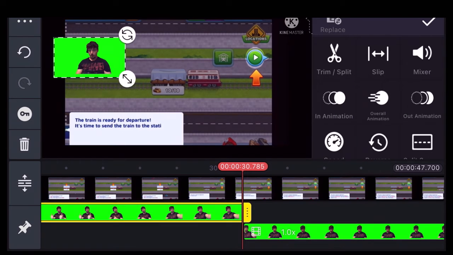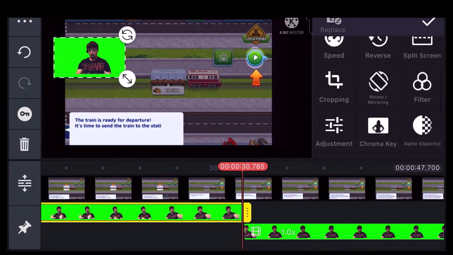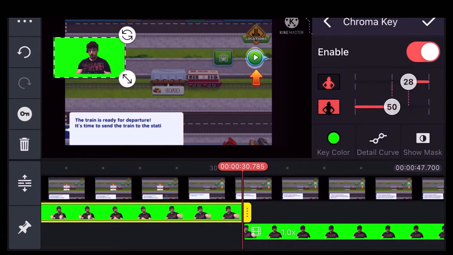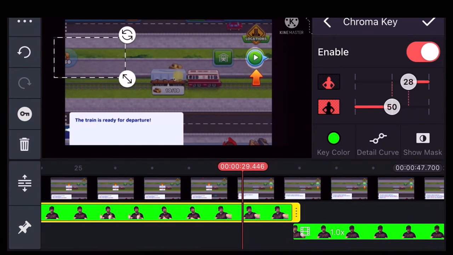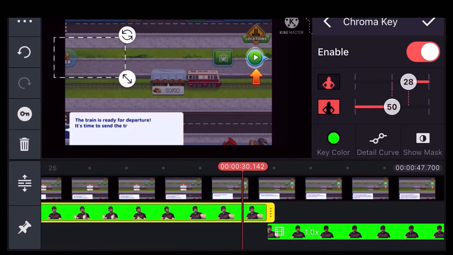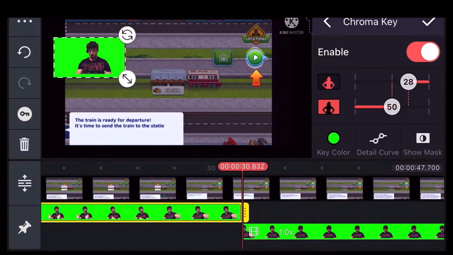Now to get rid of the green screen, we go down to the little lady. It says chroma key, and we turn that on. So here I am talking, I disappear.